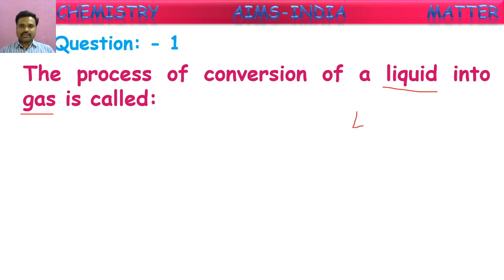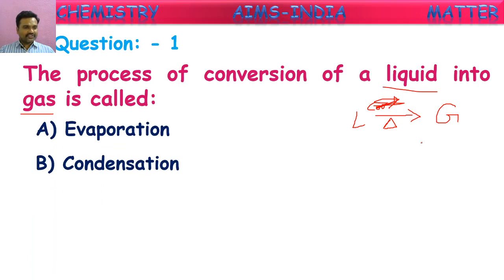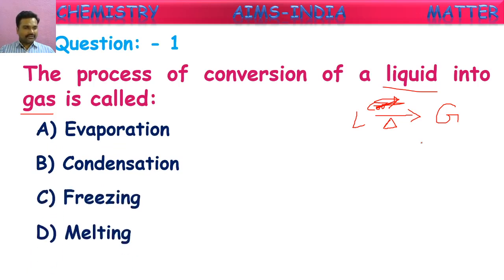So the conversion of liquid into gas, how will this be done? Either by cooling or heating. A liquid can convert into gas by cooling, sorry, when a liquid is heated, it converts into gaseous form. So the conversion of a liquid into gas on heating is called what? Let us see the options: evaporation, condensation, freezing, melting. What is the correct answer, children? You can give the answer.